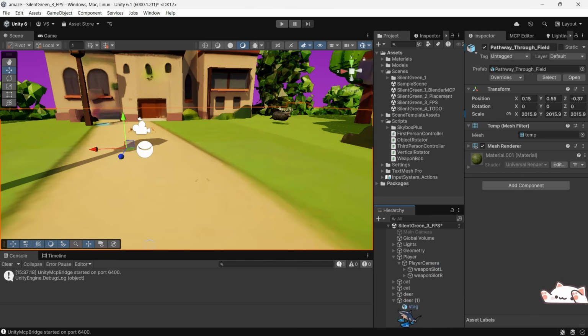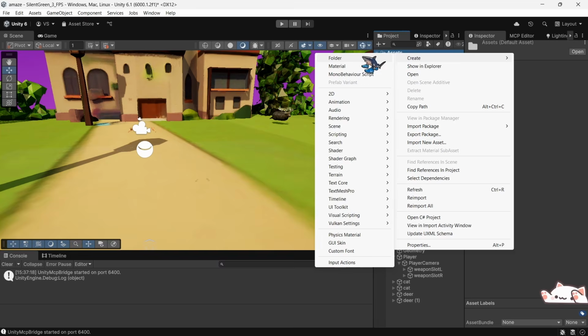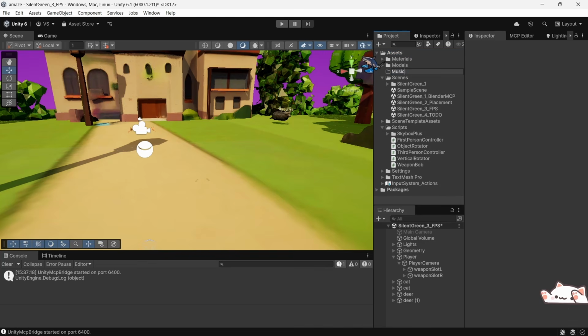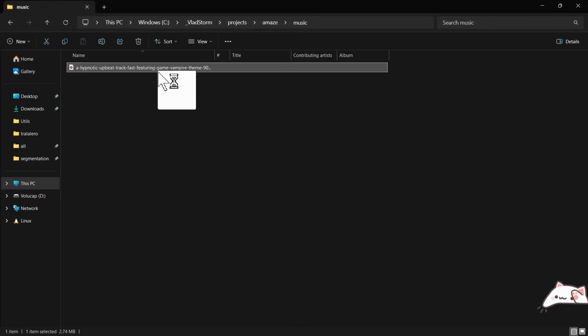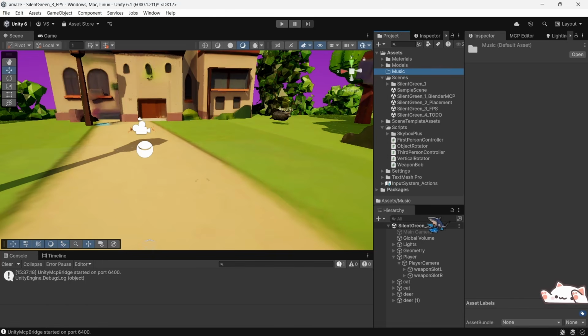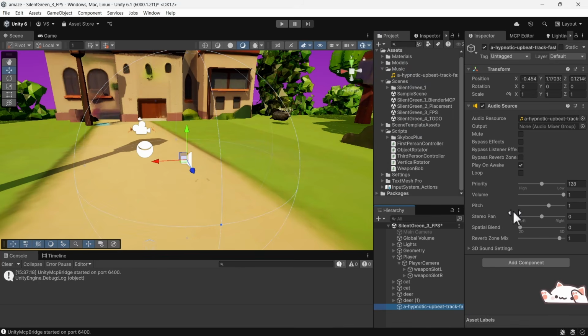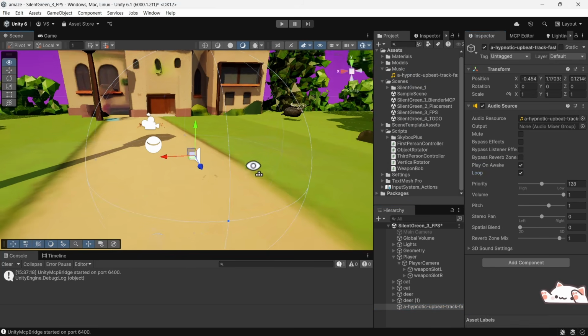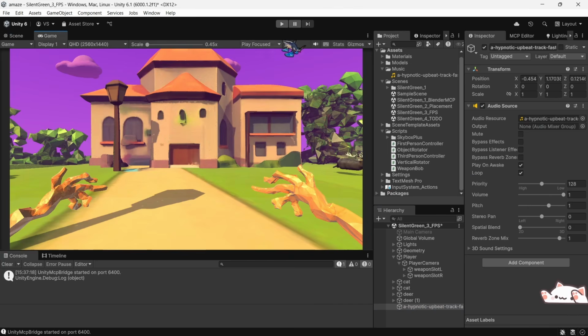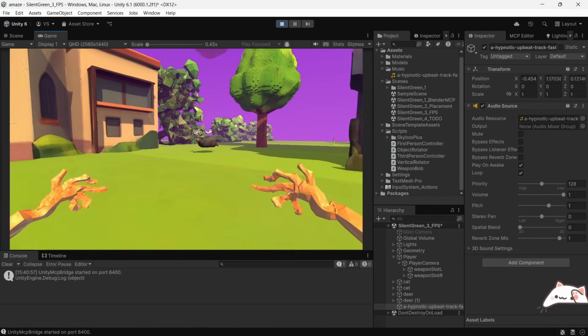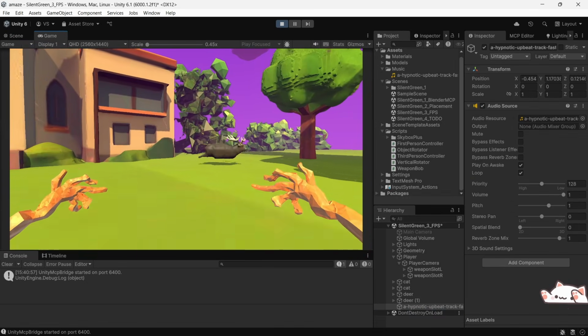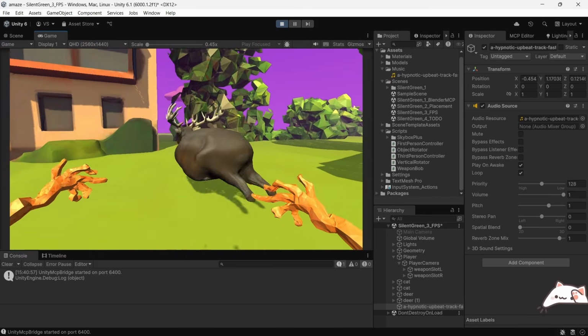So now we can drag and drop this music in our project. And drag and drop it to our scene. Make it loop. And that's it. We have music in our game also. Amazing. This is a proper game. This is a proper game with sound and with friends.